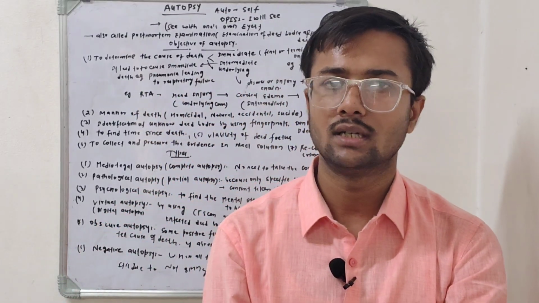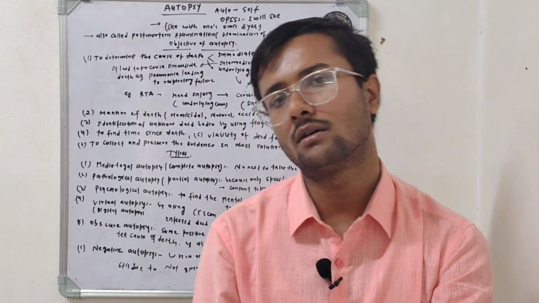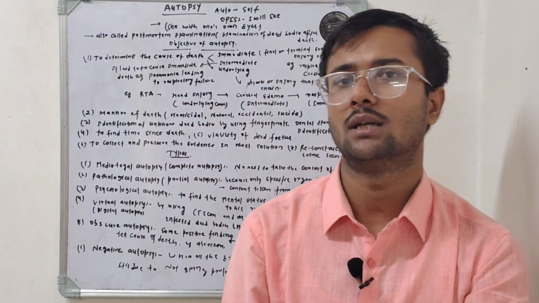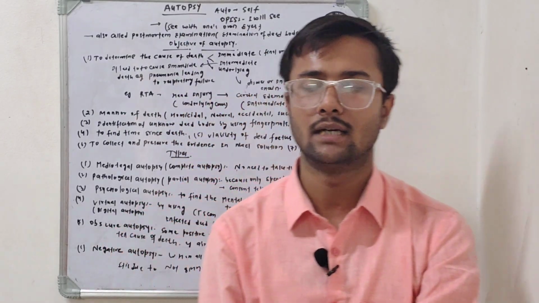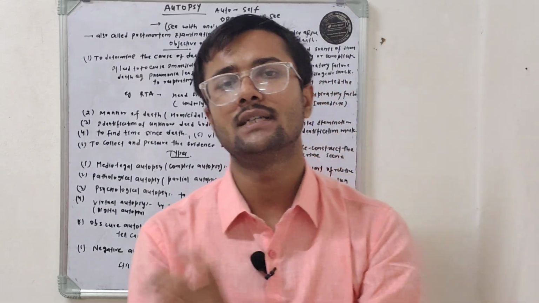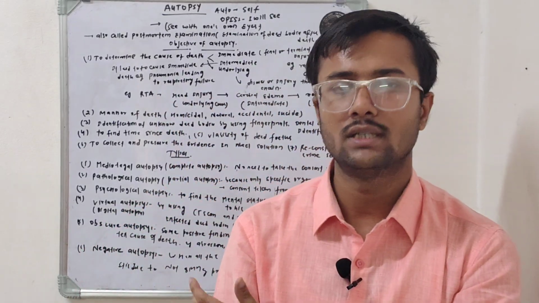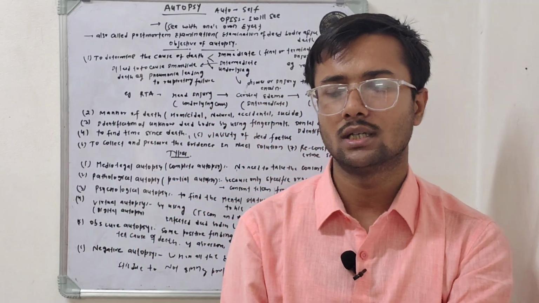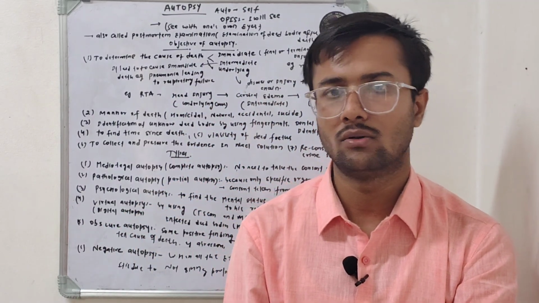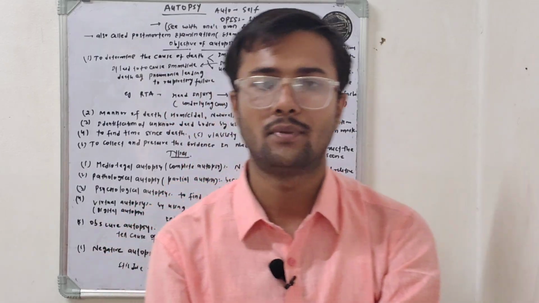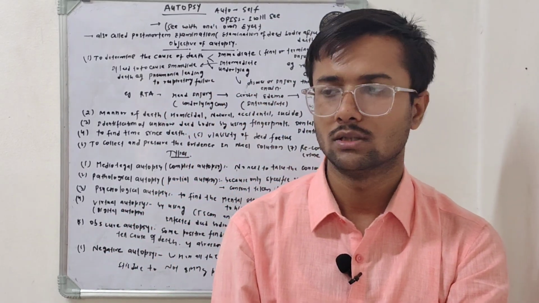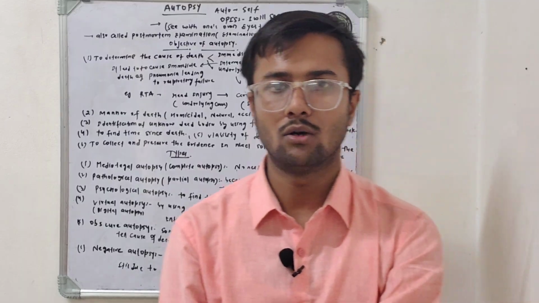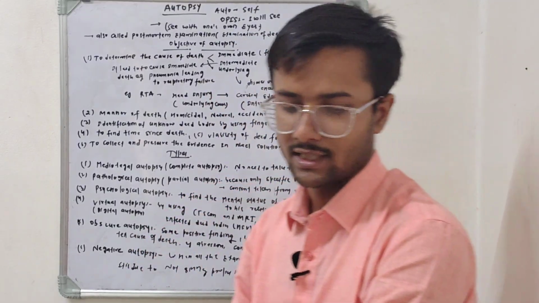The last is the negative autopsy. In a negative autopsy, everything is negative: all the laboratory examination, pathological examination and medico-legal examination are negative. If everything is negative, we call it a negative autopsy. This is because the relatives do not give proper information or history about the person, so all the reports come back negative. After discussing all these things, now we move toward the reading section.